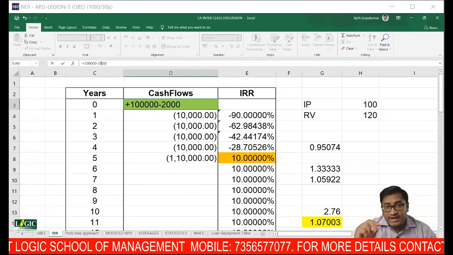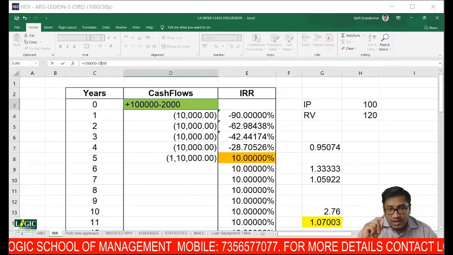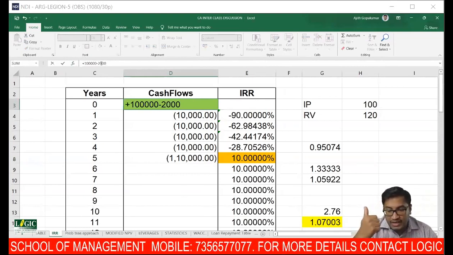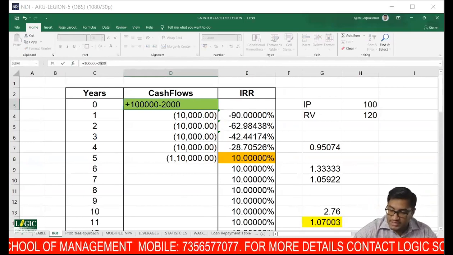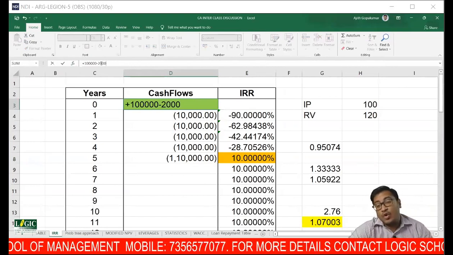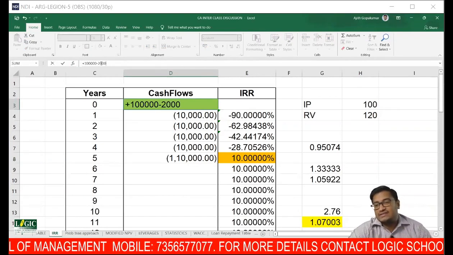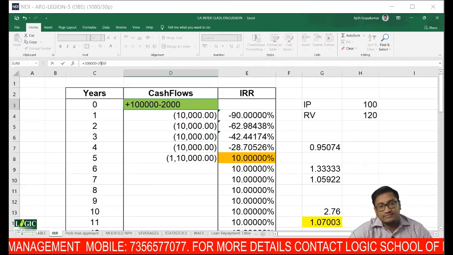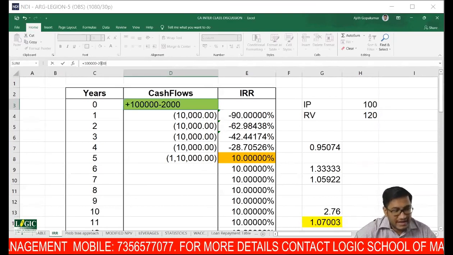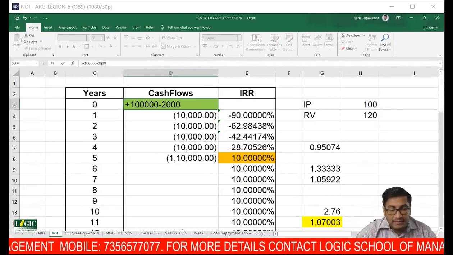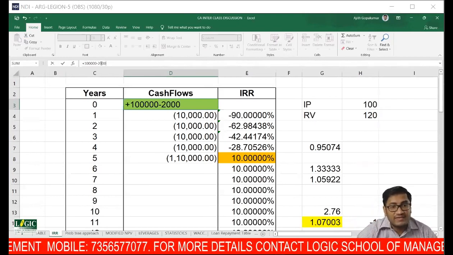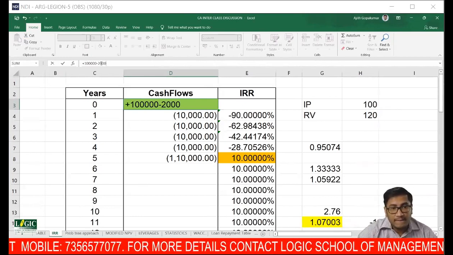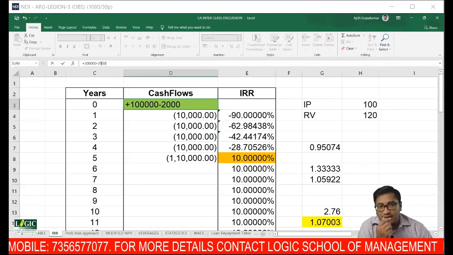Now everyone tell me, in percentage terms, is your cost going to increase or decrease? If there is an issue cost, is the KD going to increase or decrease?